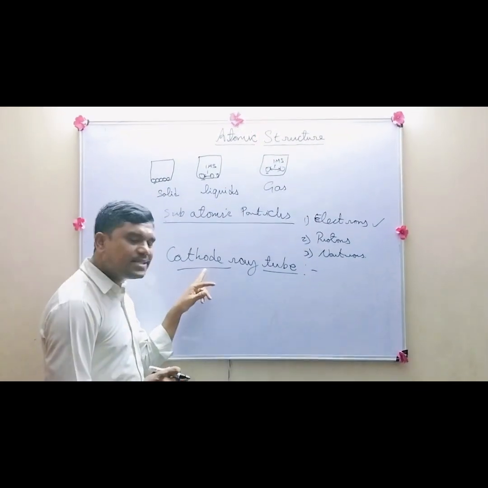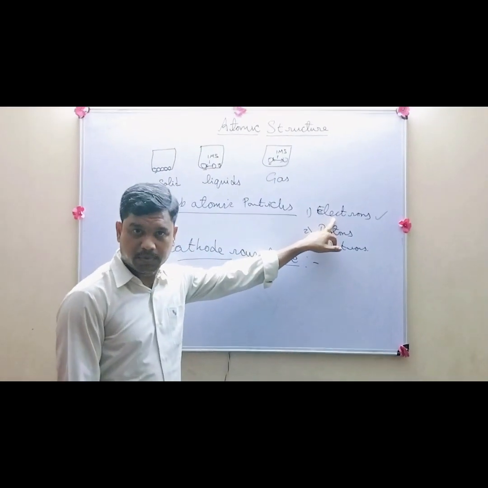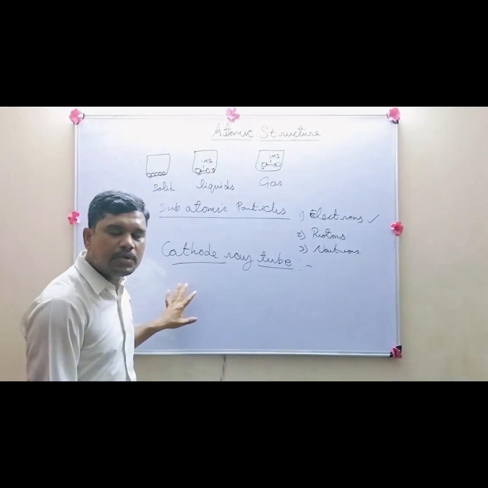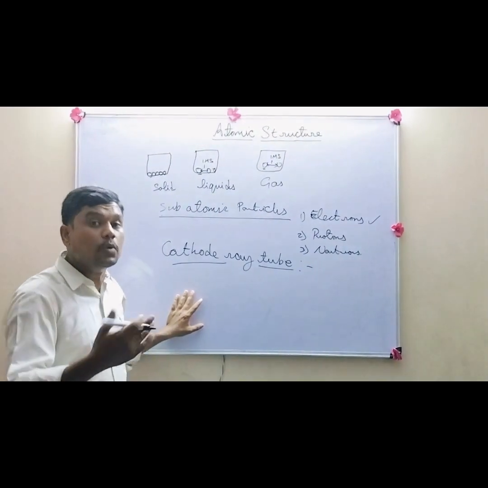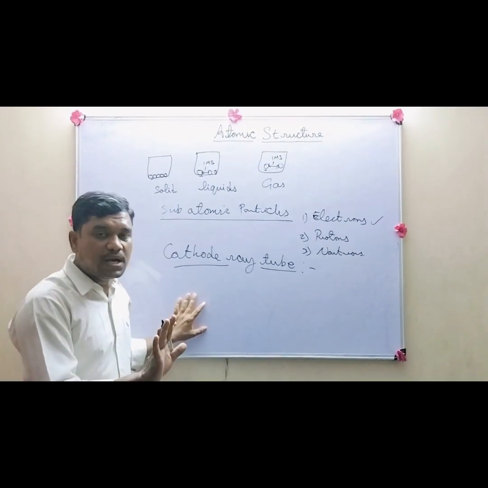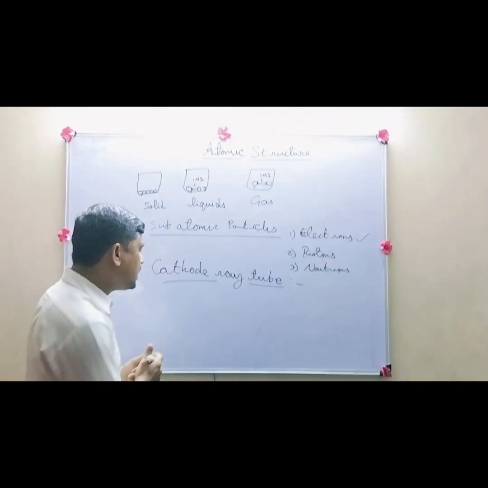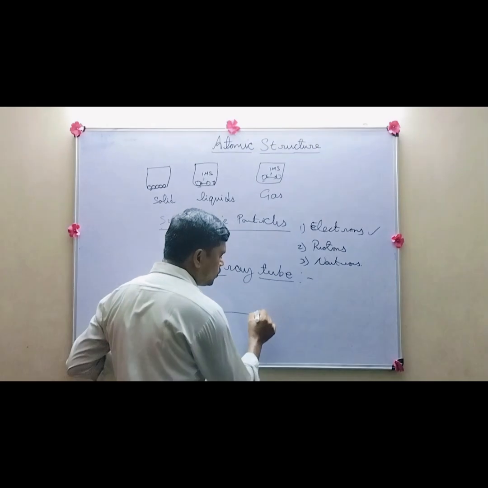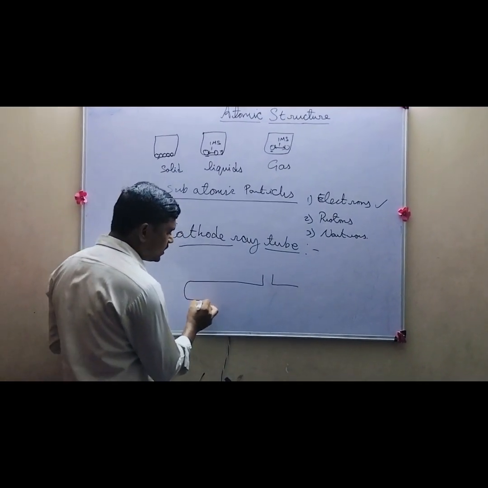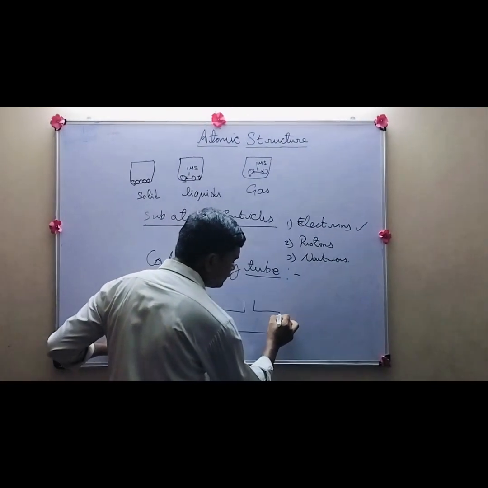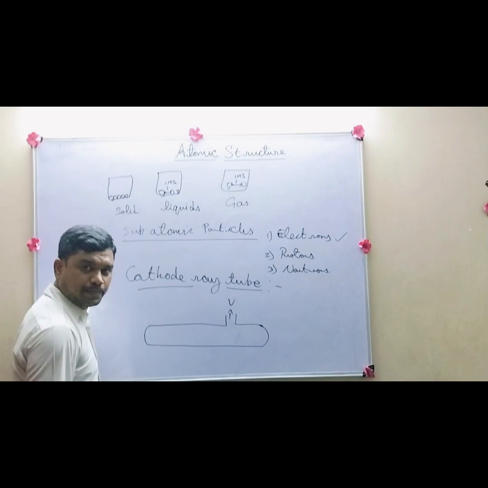Why are we doing this activity? To find the electrons in an atom, right? Initially when this activity was done, they did not know about electrons, but later they came to know that yes, these are electrons. To do this activity, they took a long cylindrical tube, closed at the two ends, connected to a vacuum pump.